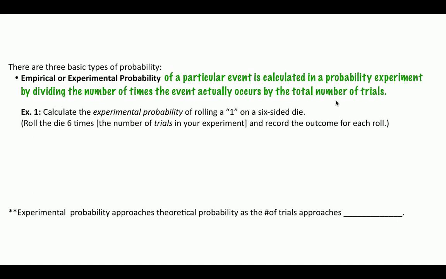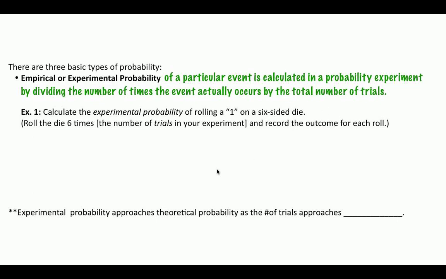We're going to roll it 6 times. We could get maybe 0 1s, maybe we get 1 1, maybe we get 2 1s. Hey, if we're really, really on a roll, maybe we get 3, 4, 5 1s. But of course, the number of times that we're going to get 1 is going to happen more often than not.